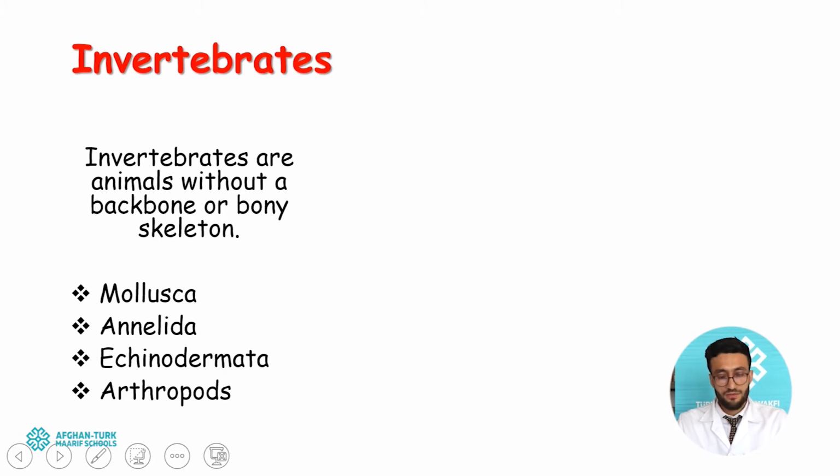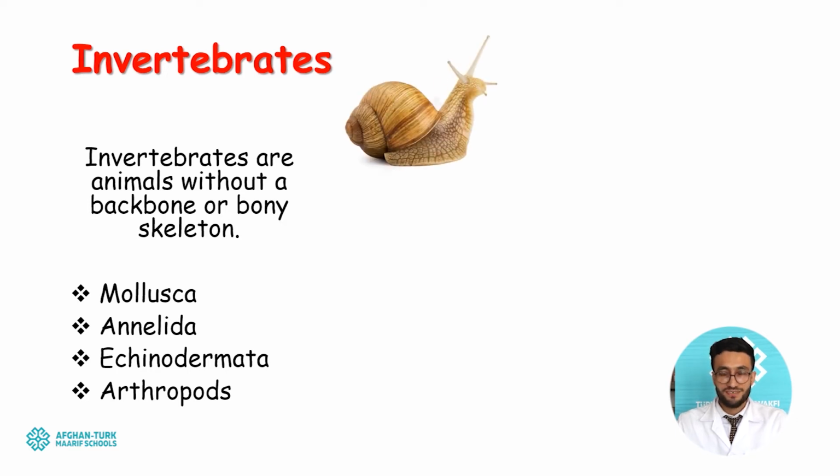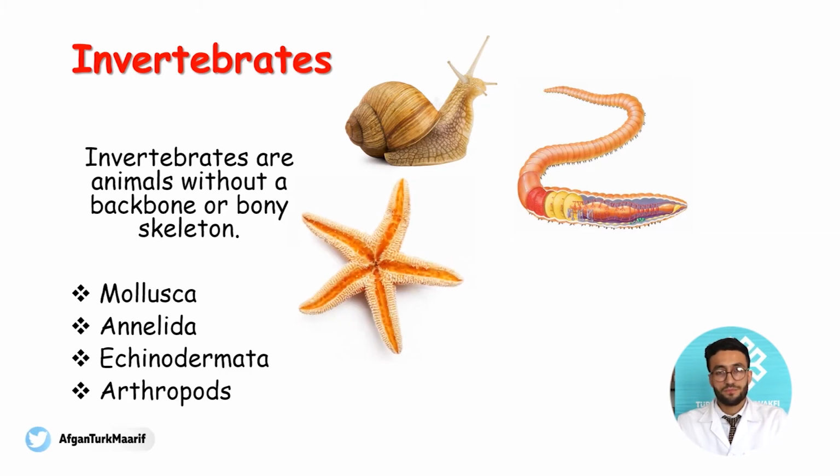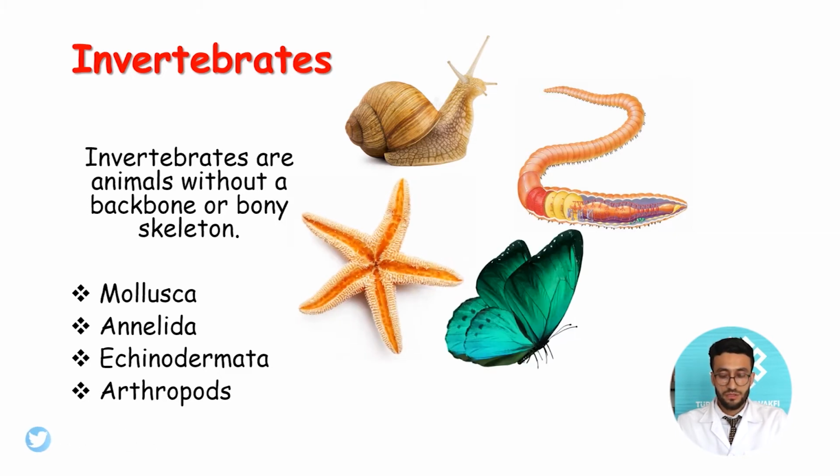One of the first phylums that we will study in invertebrates is mollusca. As you see, the snail belongs to mollusca. Another one is annelida, the earthworms, and other examples that we will study in further slides. Then echinodermata, or starfish, and also the final phylum that we will study, arthropods. Let's talk about these beautiful creatures in more detail.